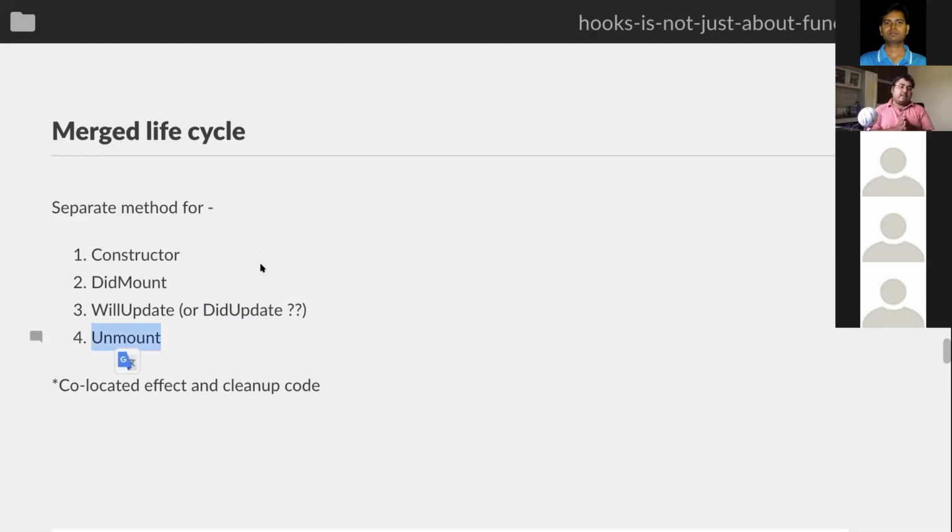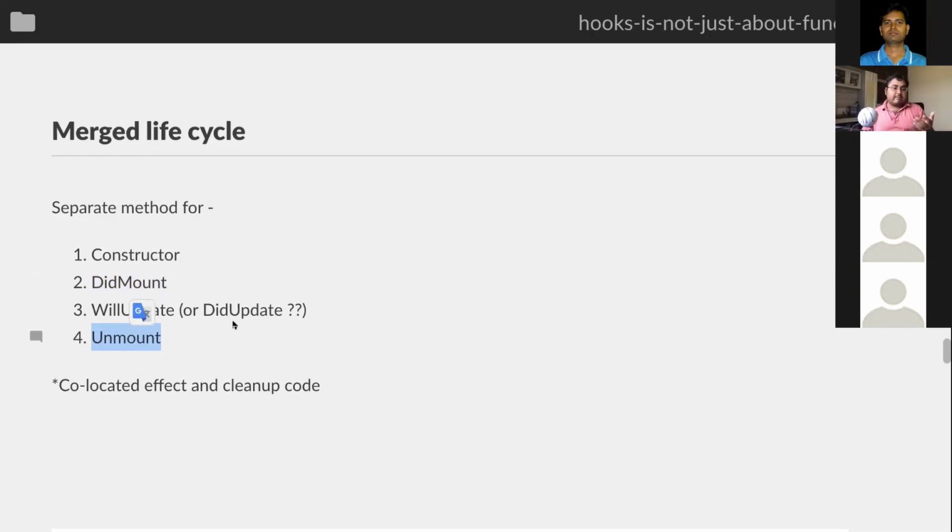I have ended up with a lot of cases in my code where I don't do proper cleanup. Let's say you do an API call in didMount, but because it's not so easy in class components, you don't store a reference to a cancellation token. Ideally you should store a cancel method, and during unmount cancel all your API calls. Or if you are creating a timer, you should store your timer ID and clean that in your unmount. But I think we hardly do that, right?